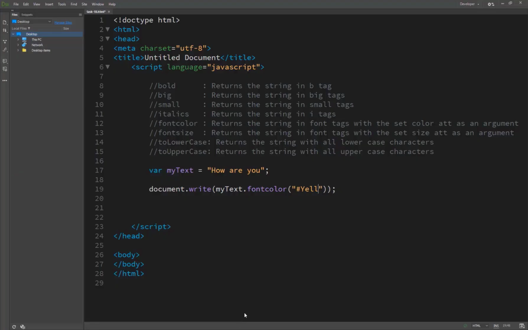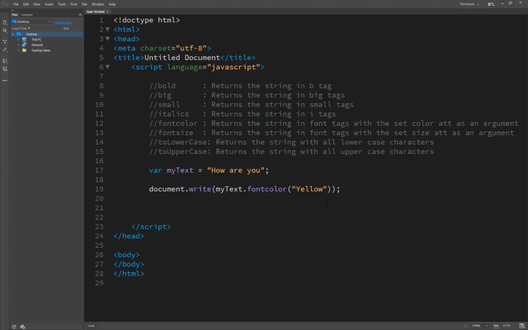No, yellow is not working, so I think green, yellow. Okay, yellow is working, because I had not deleted the hash sign. But when you write a color code, you must start with the hash sign, then your browser understands that you wrote a color code.